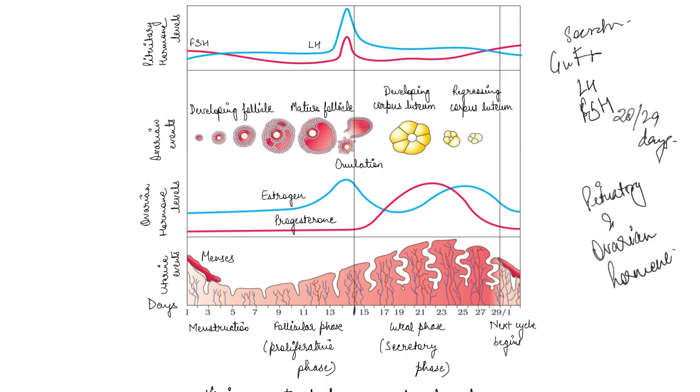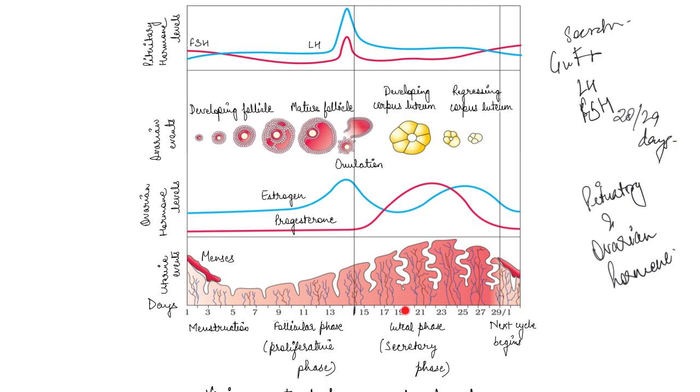So why is the maintenance of the endometrium important? Because implantation of the fertilized ovum happens at the endometrium, right? So that is completely nourished and maintained. That is very important. Now, during pregnancy, all the events of the menstrual cycle stop and there is no menstruation, right? In the absence of fertilization, the corpus luteum which is formed degenerates, and that causes disintegration of the endometrium, which leads to menstruation, marking a new cycle. Remember, marking a new cycle, right?